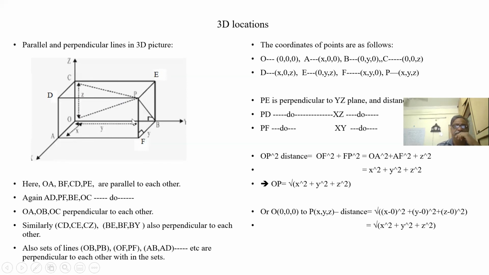What is the coordinate of P? P is x, y, z. All the readings are there. So this way we have to identify the three-dimensional coordinates. This is a perpendicular. PE is perpendicular to YZ.